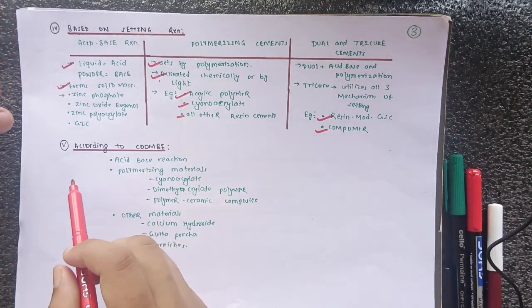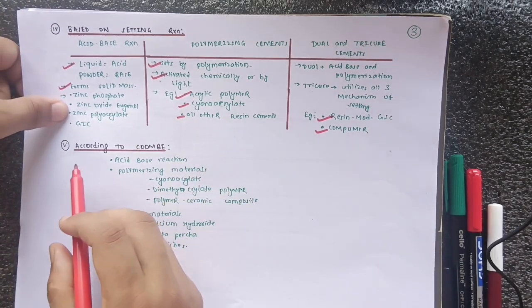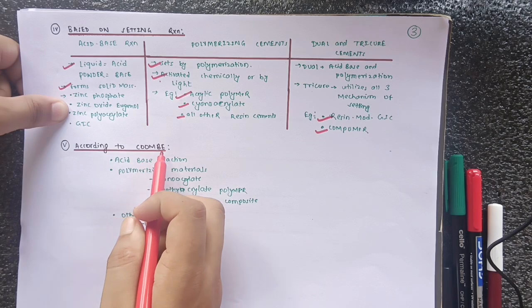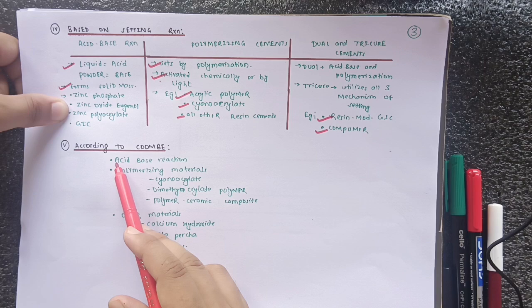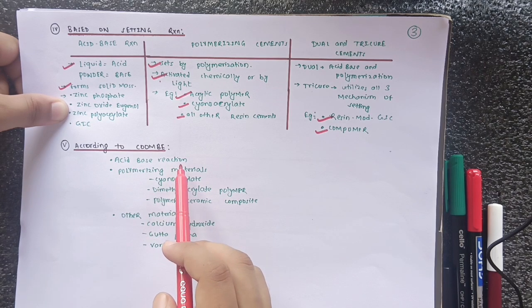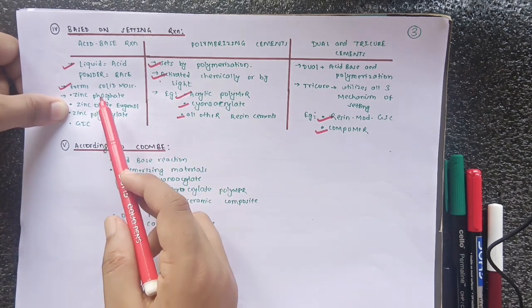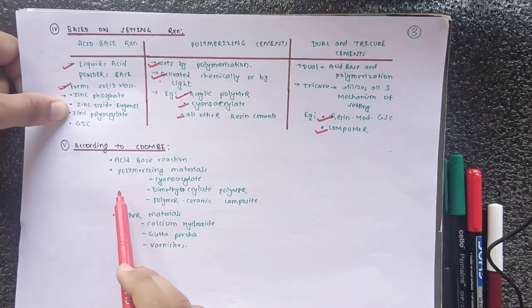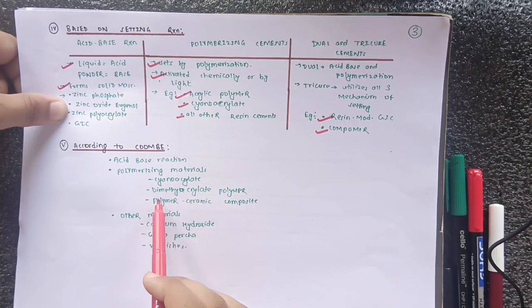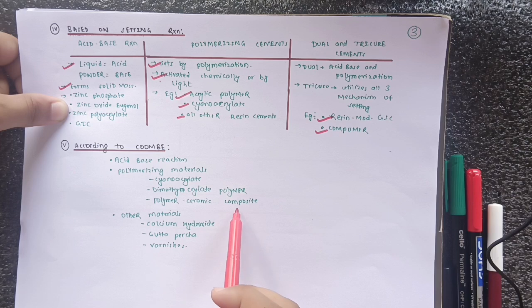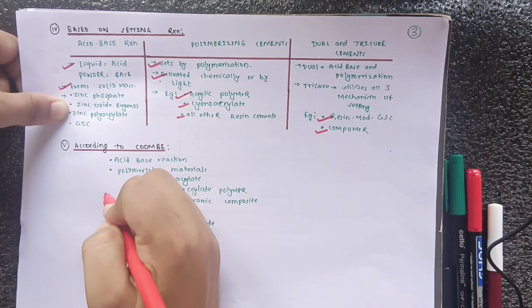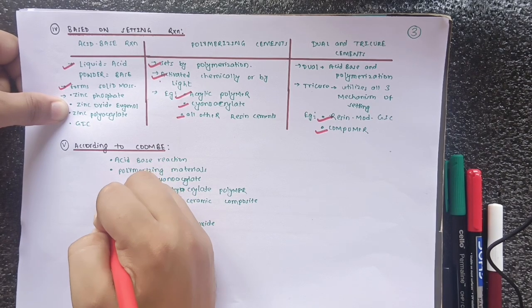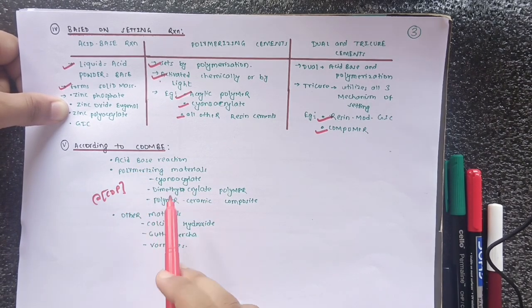After that I will discuss the classification of dental cement according to Combe. Combe gave a classification of the dental cement, particularly three types. So acid base reaction includes the cements that are present here. And polymerizing material includes cyanoacrylate, dimethacrylate polymer, and polymer ceramic composite. So just remember this name, CDP. This mnemonic can help you: cyanoacrylate, dimethacrylate polymer, and polymer ceramic composite.